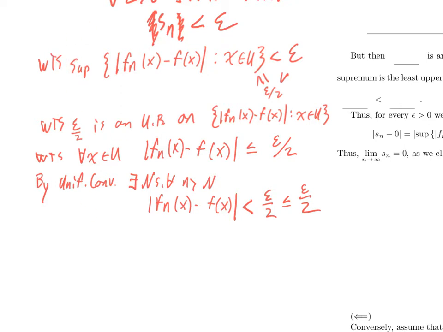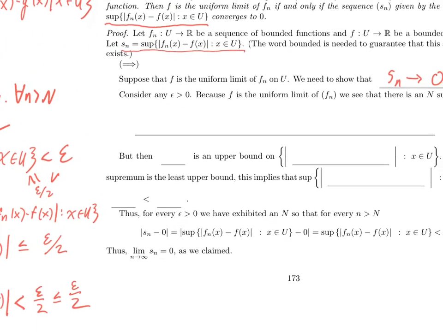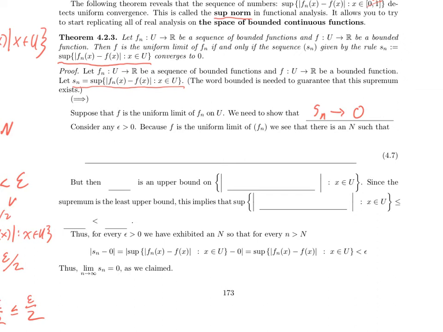So over here, I see a sketch of the proof. I guess the sketch goes backwards, but that's okay. We can now write it forwards. So let's do it. Consider any epsilon bigger than 0. Because f is the uniform limit of the sequence of functions f sub n, we see that there exists some big N such that for all little n bigger than big N, and for all x in U, the absolute value of f sub n of x minus f of x